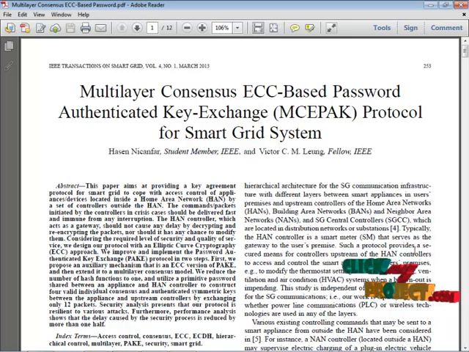In our proposed method, the first part is an auxiliary model of elliptic curve cryptography, and the other is a password authenticated key exchange protocol used in an environment and an application. The scope of work addresses communication in four layers: the home appliance, the home area network controller, the building area network controller, and the neighbor area network controller. We consider the SG controllers in a hierarchical architecture that share common secrets and are trustworthy to each other. Low implementation cost is maintained in our proposed method. The adversary receives encrypted and unencrypted packets during and after the key exchange protocol.